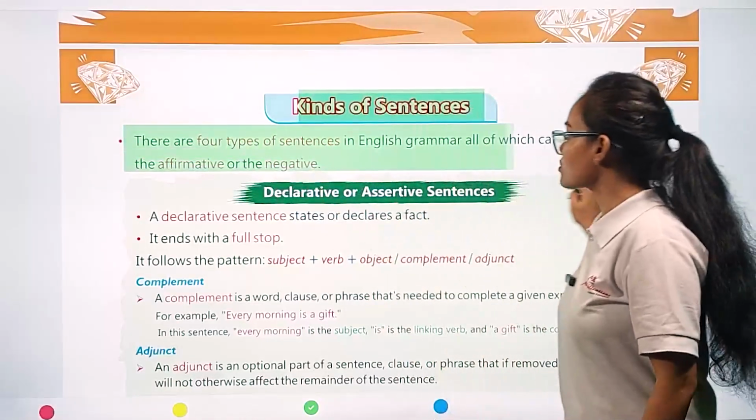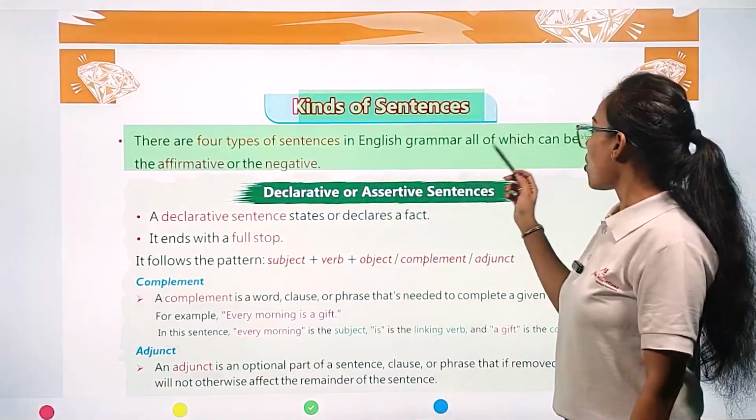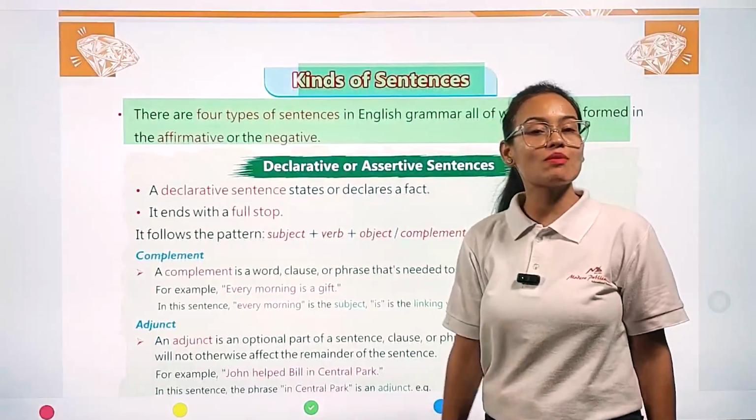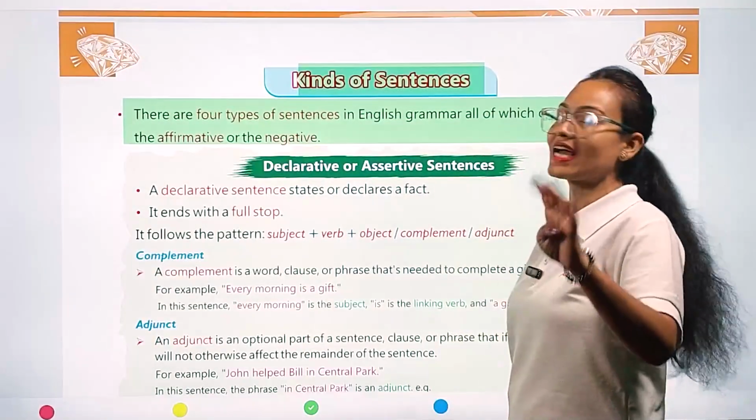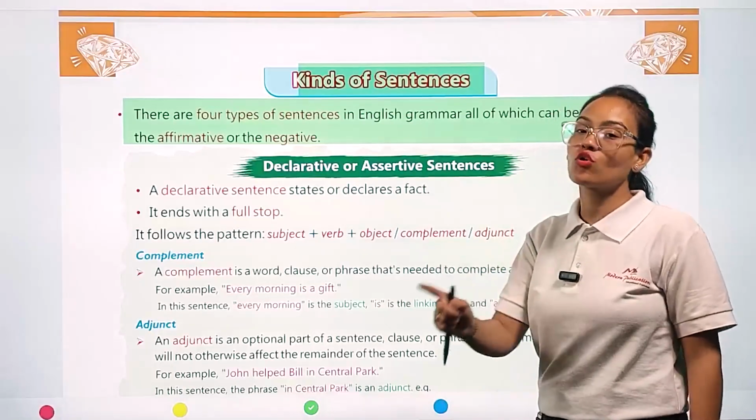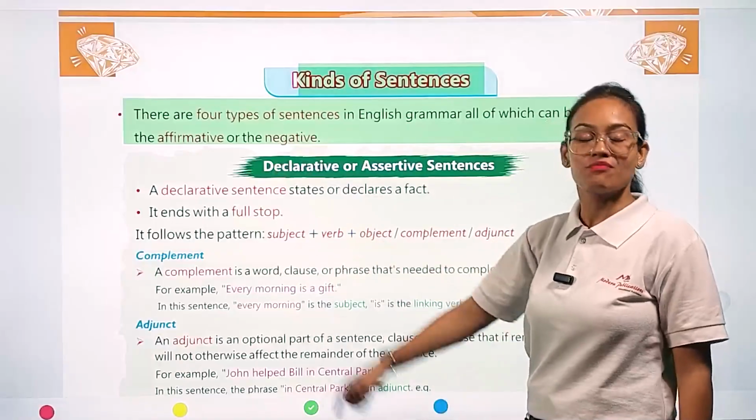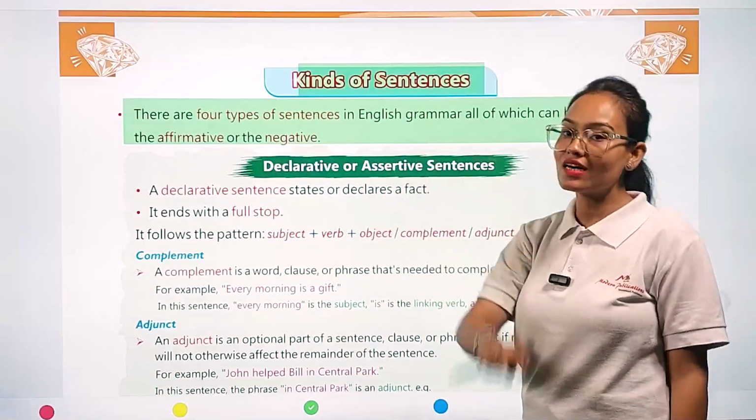There are 4 types of sentences in English grammar, all of which can be formed in affirmative or negative. My dear student, in English grammar we have a total of 4 types of sentences, and all these 4 types can be formed under affirmative or negative, meaning positive or negative.